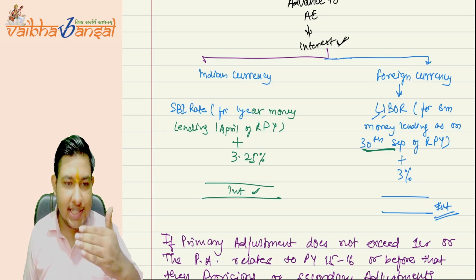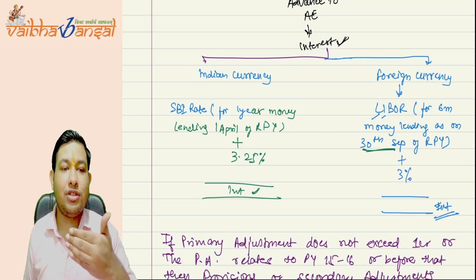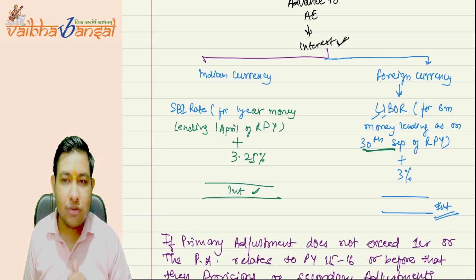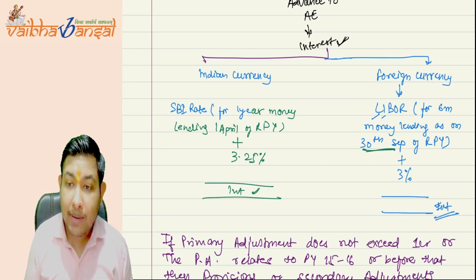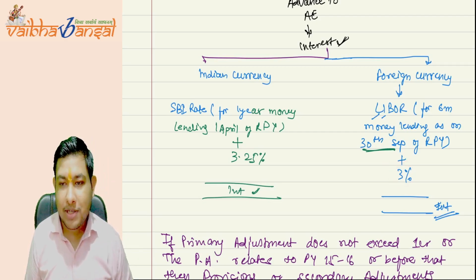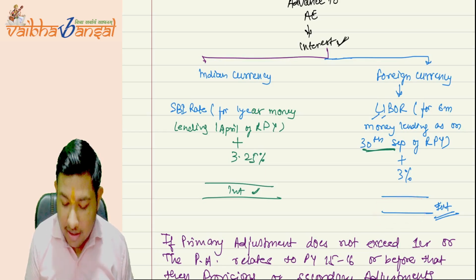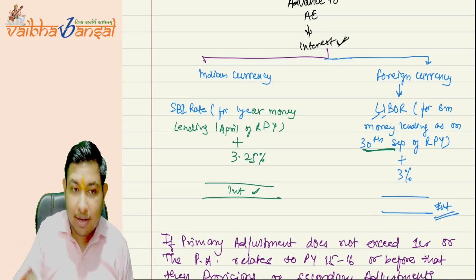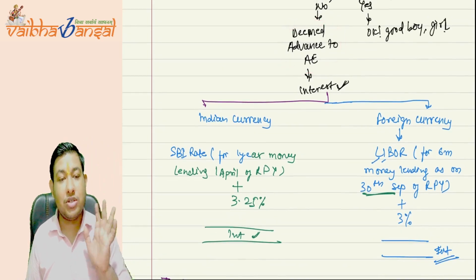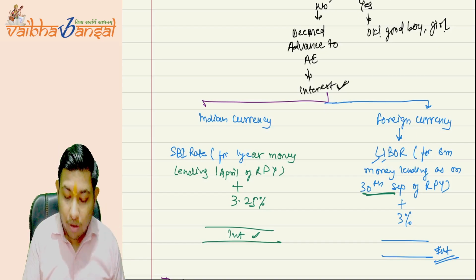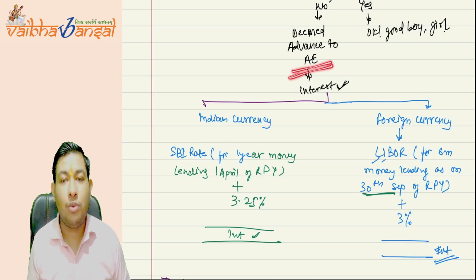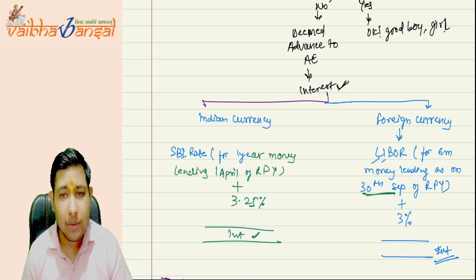If on 30th September I lend money for 6 months, what is the rate of interest that we have to charge? Take that interest plus add 3% on it. Whatever the rate comes, that will be the interest, and on that basis you will pay the interest to us. This is the whole point that the government is saying.